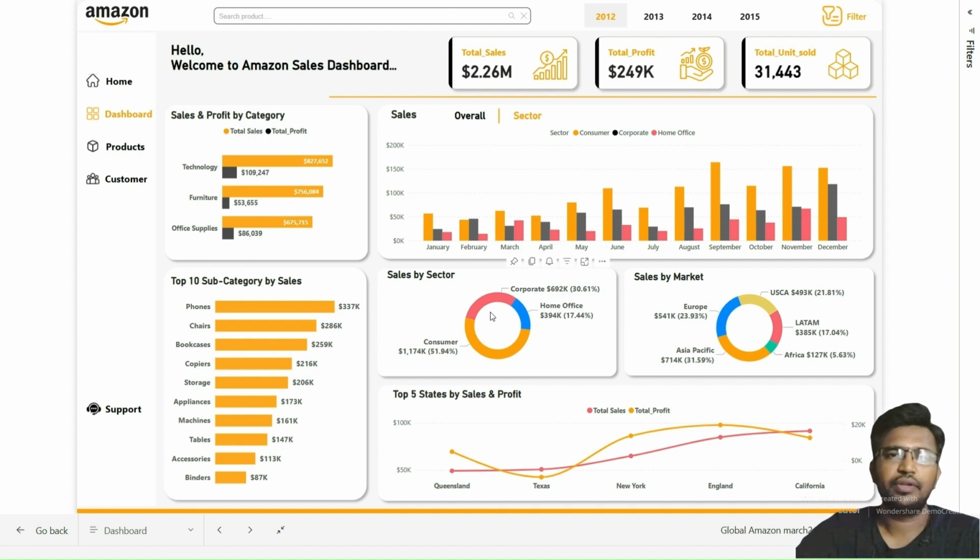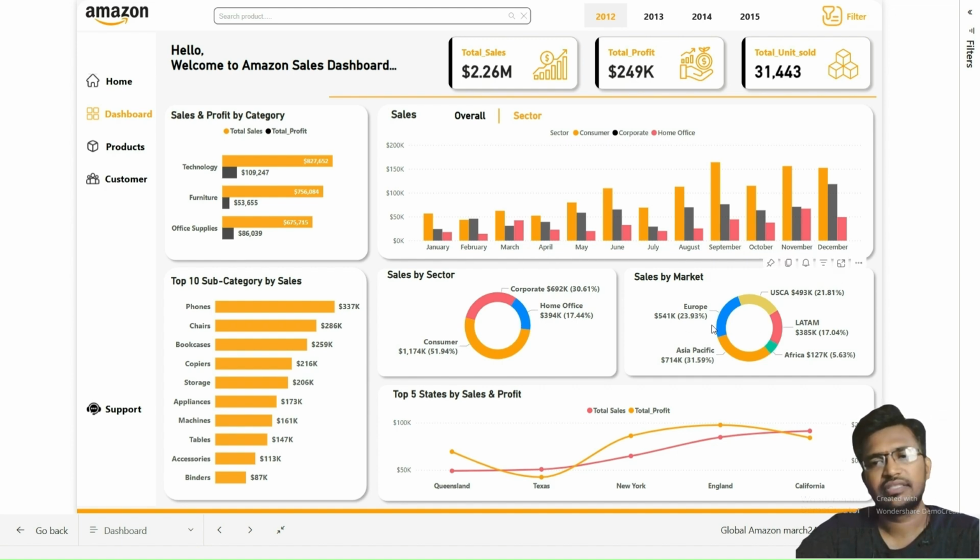The donut chart effectively illustrates the proportion of the sales attributed to each sector, making it easy to understand the relative contribution of each segment. The chart breaks down into three key categories, that is, three main sectors: corporate, home office, and consumer. Each sector is distinctly represented, allowing a straightforward comparison of their sales figures.